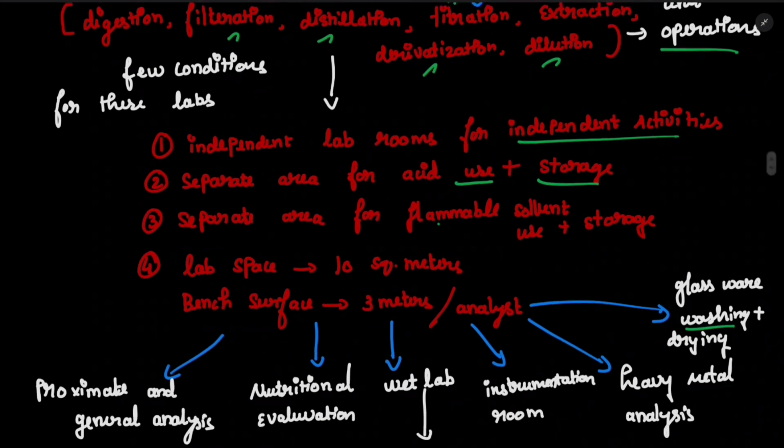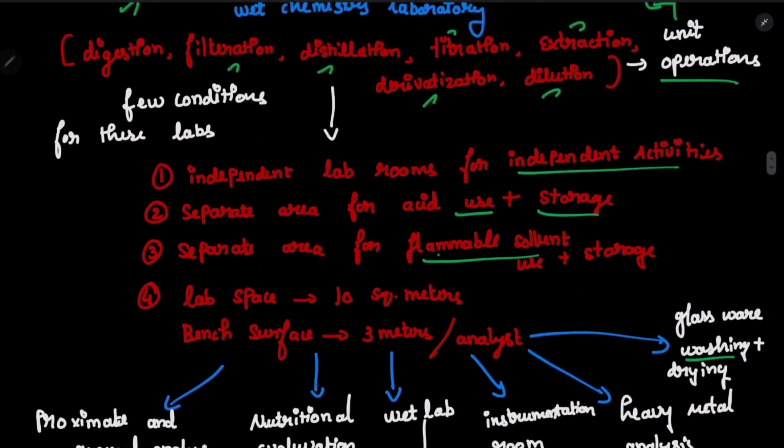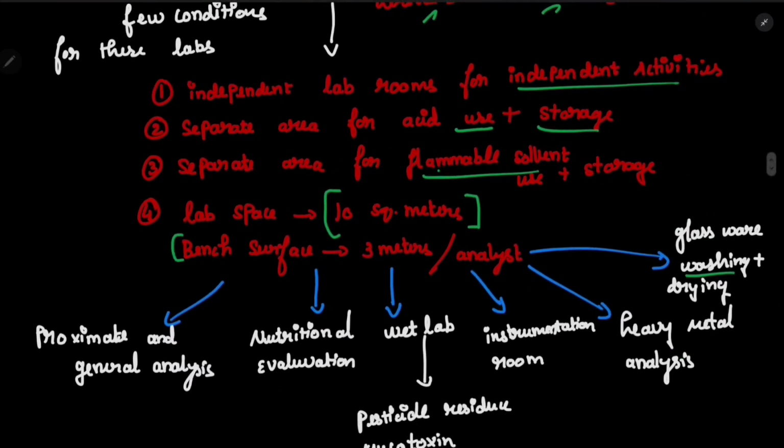In case you are doing distillation, then you need some flammable solvent, so you need a separate area. The laboratory space for each room mentioned here will be 10 square meters, and the bench surface will be 3 meters for each analyst. If the analyst is sitting at a bench, each analyst should have at least 3 meters distance between each other.